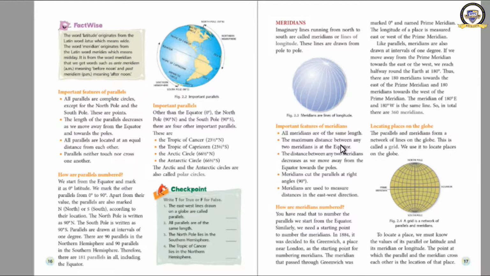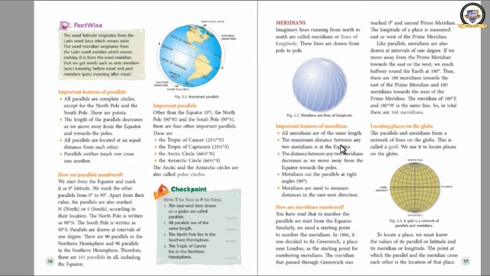In total it becomes 181 latitudes. Then we named some important latitudes yesterday: equator, Tropic of Cancer, Tropic of Capricorn, Arctic Circle and Antarctic Circle. These are the important parallels. The Arctic and Antarctic circles are also called polar circles.